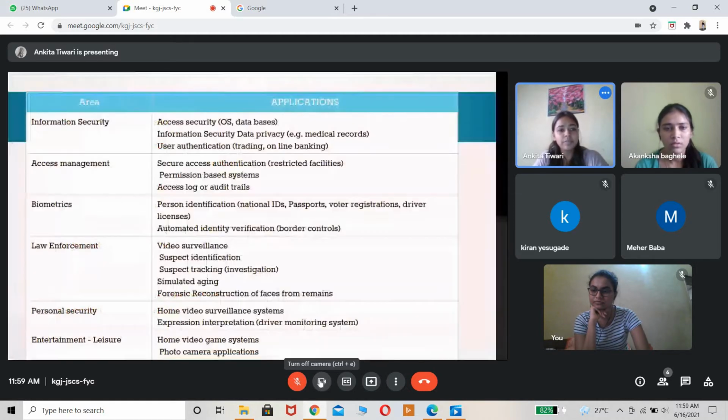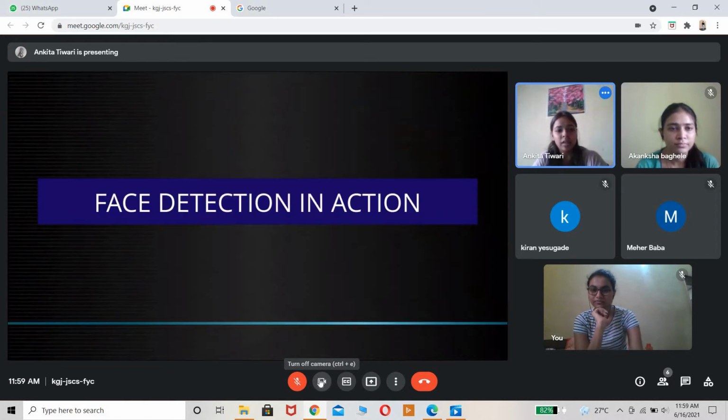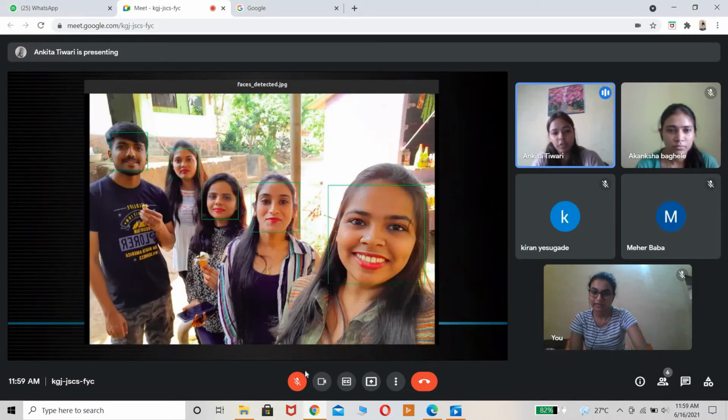Moving ahead, these are the various applications. We will go ahead after that. Let's see face detection in action. This is one of the photos which I had uploaded for the experiment. The green boxes which you can see appearing on the faces are what we have detected with the help of face detection. So this is how the detection works.